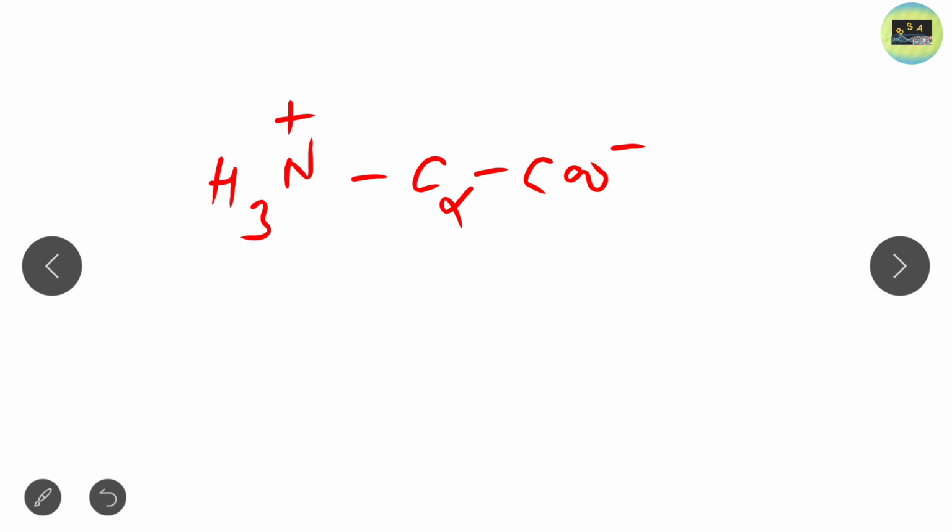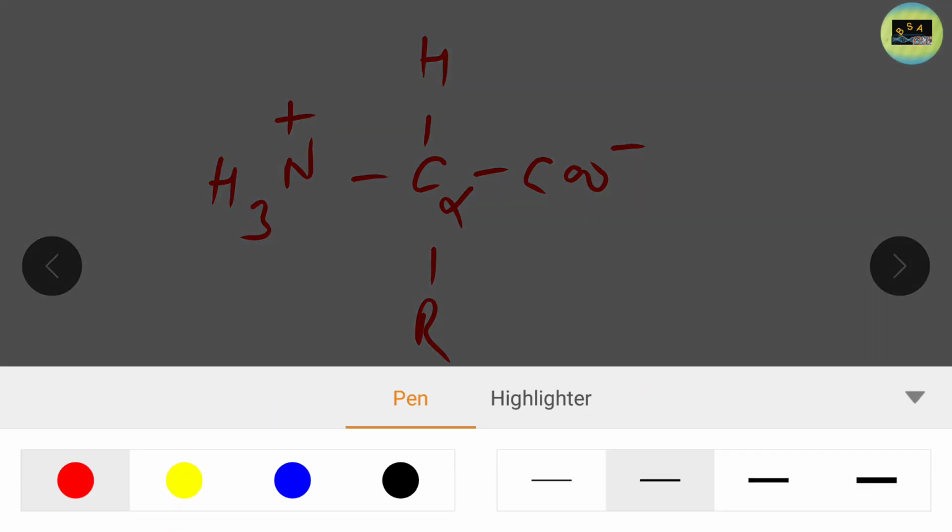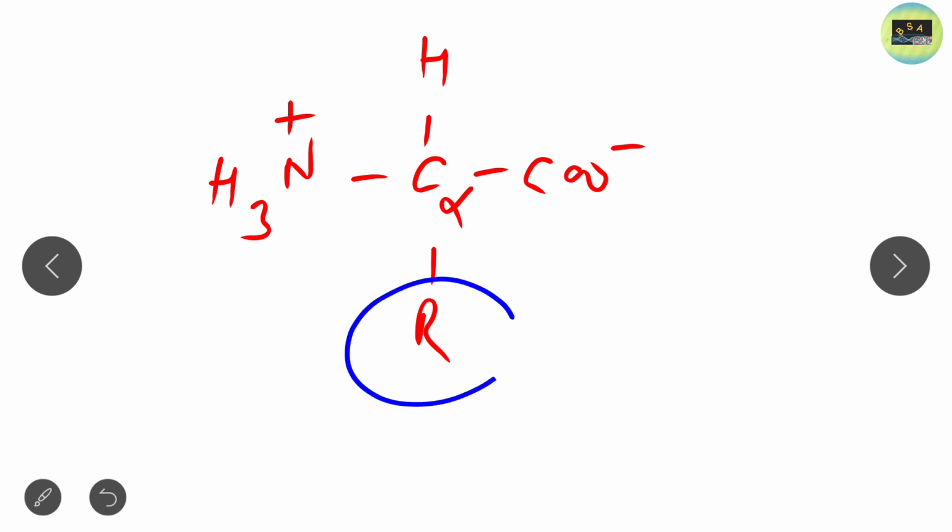In my previous lecture I explained that if you look at the structure of the amino acid, this is the structure. I told you that R is the side chain.